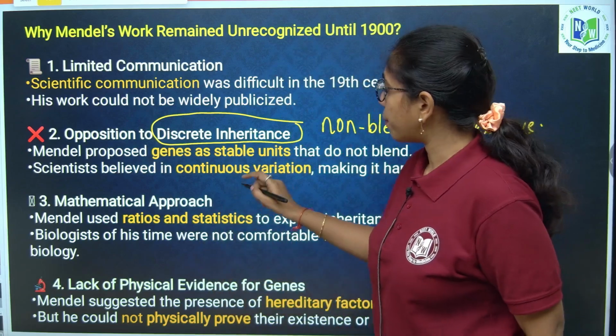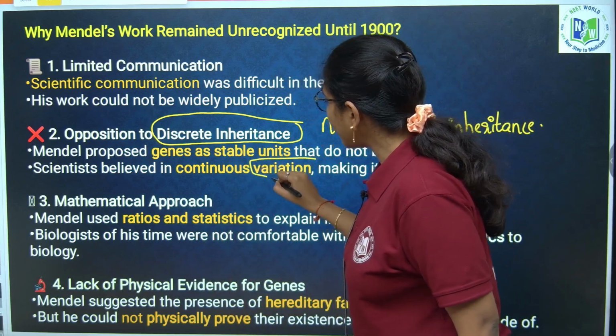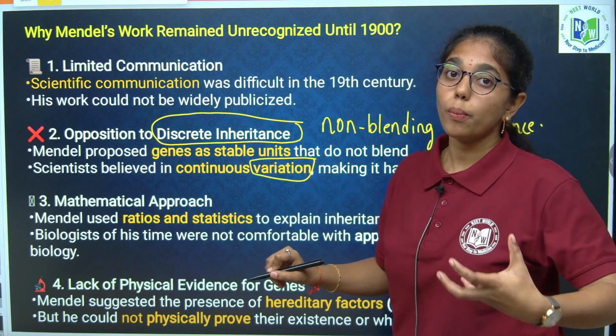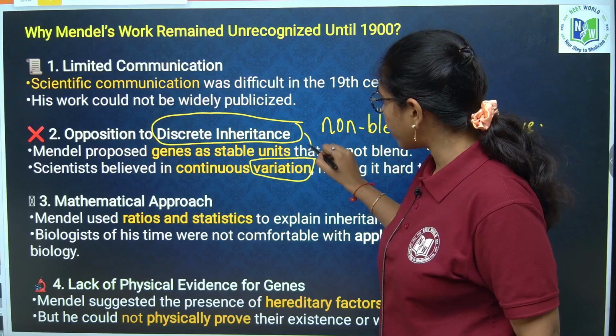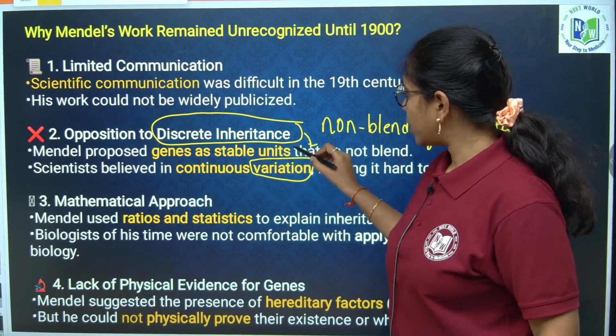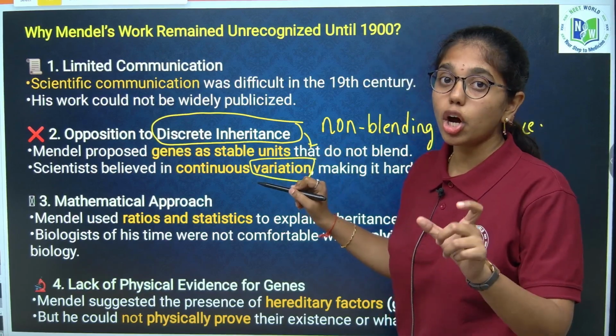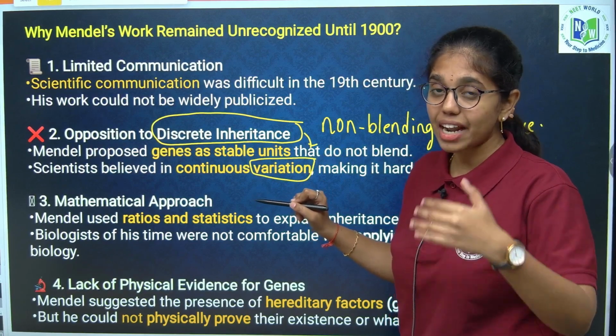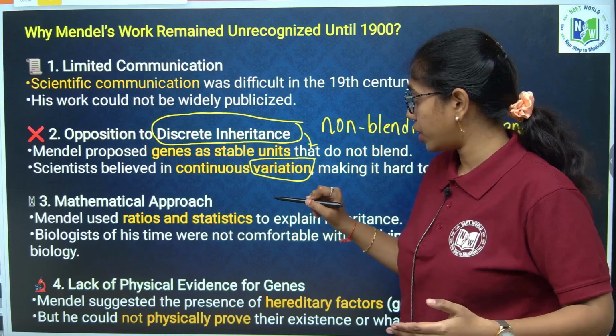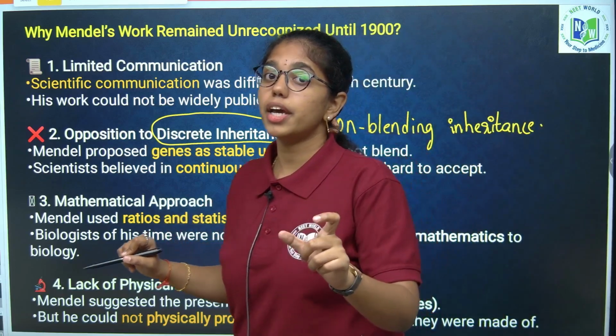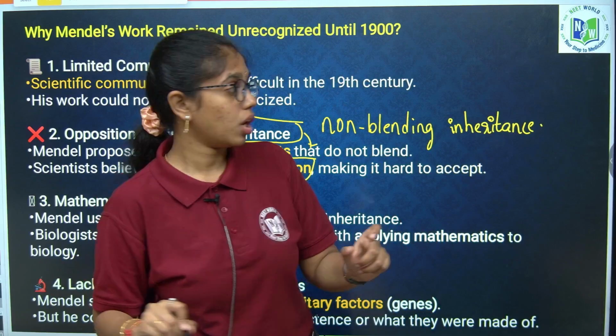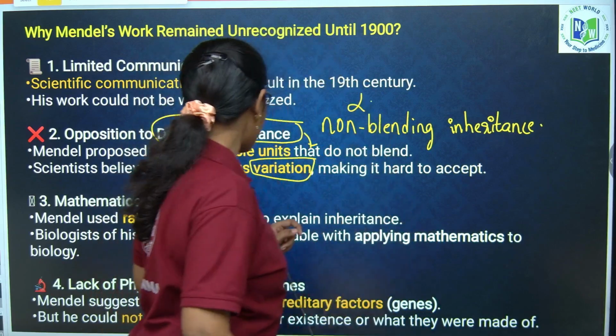That was not approved because at that time variation and evolution were more popular. The non-blending of alleles and their transmission from one generation to the other was contradictory to the theory of variation in evolution, so it was not accepted.